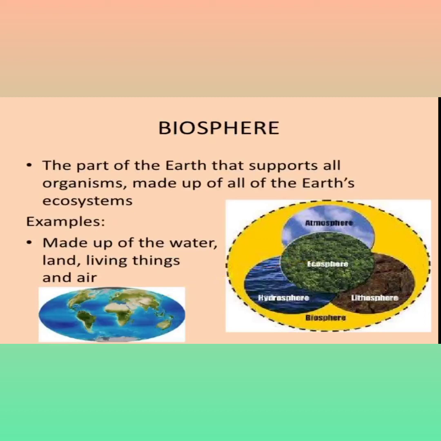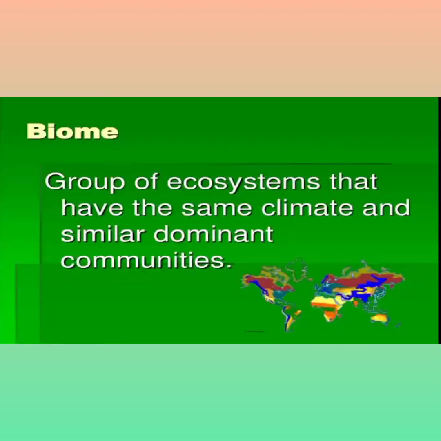The biosphere is the part of Earth that supports all organisms. It is made up of all the Earth's ecosystems, comprising water, land, living things, and the air. The biosphere has parts: the atmosphere, lithosphere, and hydrosphere. Then a biome is a group of ecosystems that have the same climate and similar dominant communities.